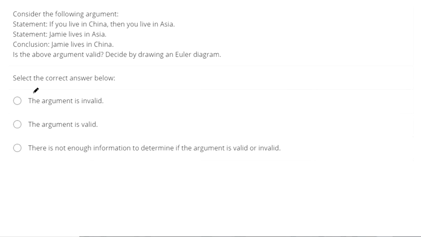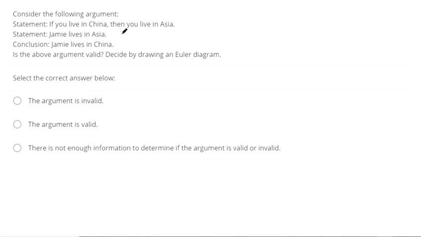We're asked to determine whether the above argument is valid, and to do it by drawing an Euler diagram. I always pronounced it "Yoo-ler" when I was in school, and I don't remember being corrected. I think it might be "Oy-ler," though. Anyway, so an Euler diagram looks like this.